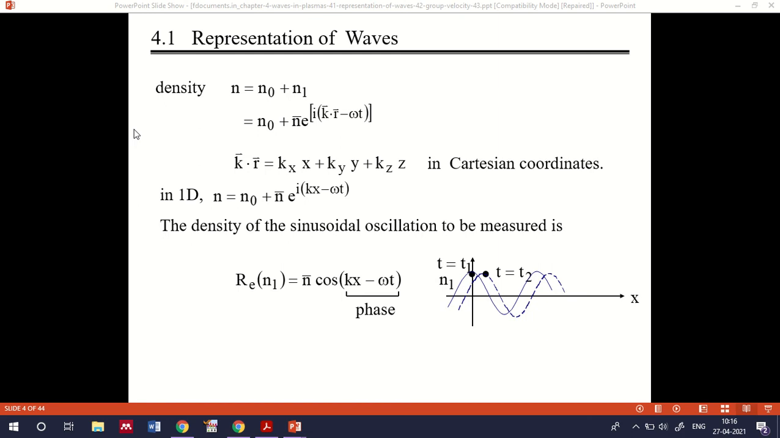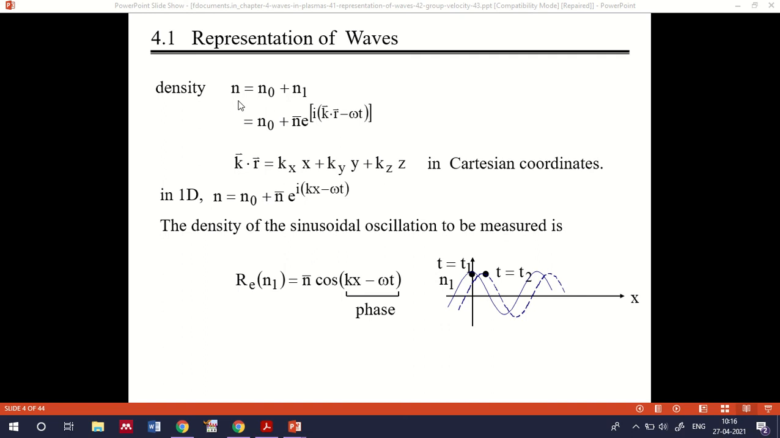You can also say that if you have a plasma, keep it as a dielectric material, just imagine a dielectric plate, and you send an electromagnetic wave through the plasma. What phenomena can happen in the plasma? What will be the resonant frequency of that plasma, which we will address in the plasma oscillation session. Before going into detail, first we will discuss the representation of waves in plasma. How do we represent waves in a plasma?